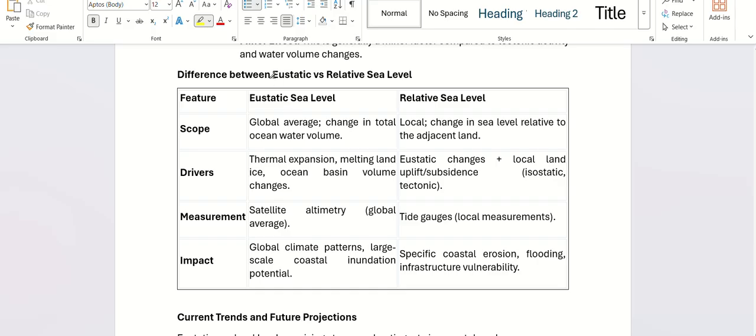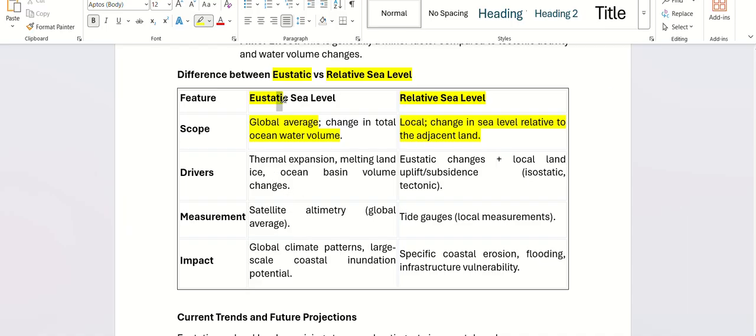So what is the difference between eustatic and relative sea level rise? Eustatic means global average: the total ocean water volume is increasing. Relative means local, in certain areas only. For example, if sea level rises on the coast of Mumbai and the rest of the world is not seeing any increase, that is just local sea level rise, right?